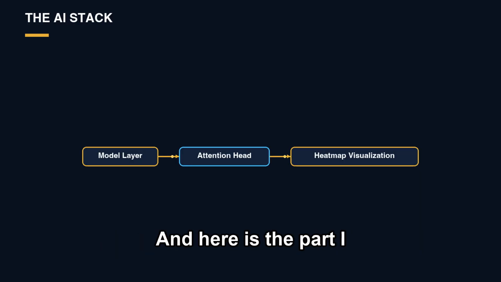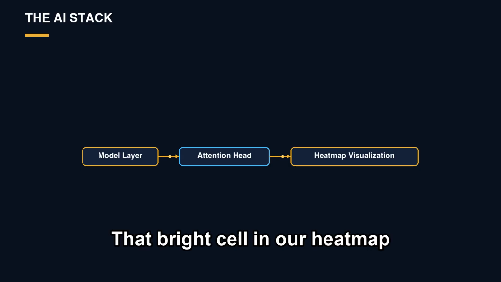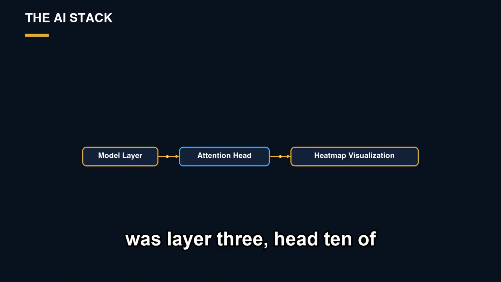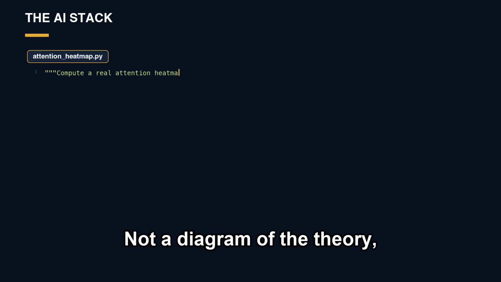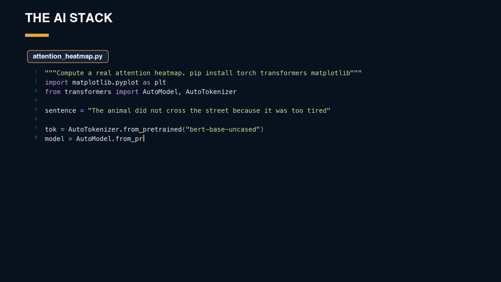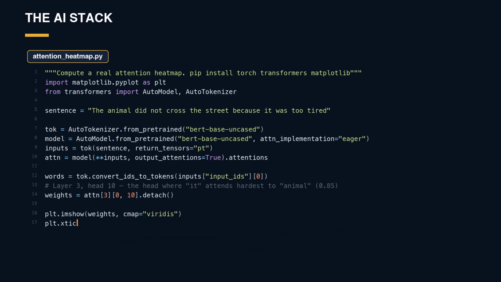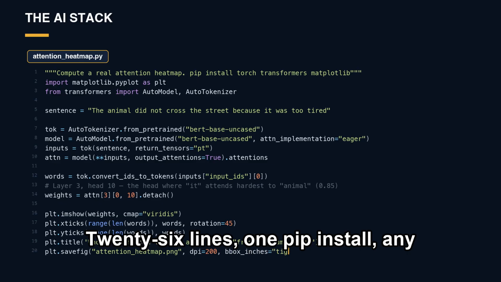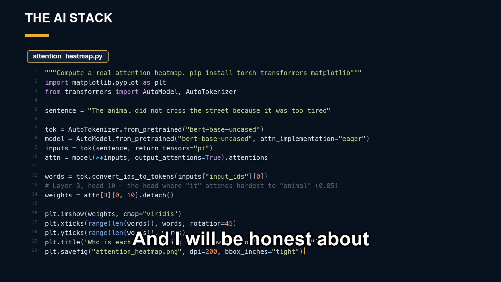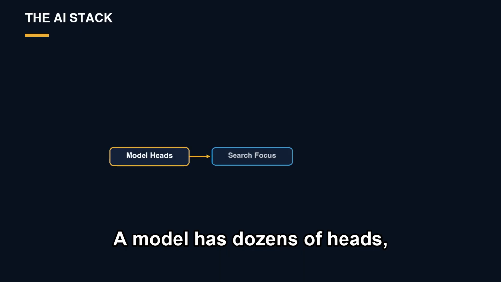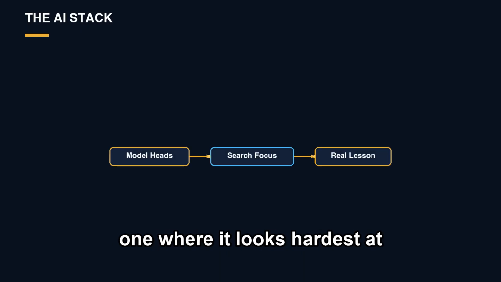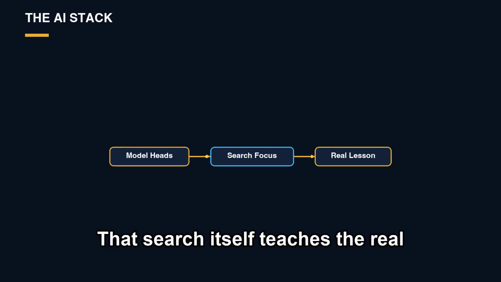And here's the part I love. That bright cell in our heat map was layer 3, head 10 of the model. Not a diagram of the theory, the actual weights. This is the code that produced it. 26 lines, one pip install, any laptop. And I will be honest about one detail because honesty is the house style. A model has dozens of heads, and I searched them for the one where it looks hardest at animal. That search itself teaches the real lesson.